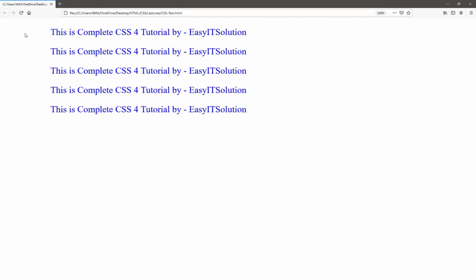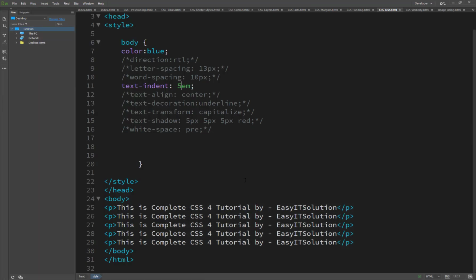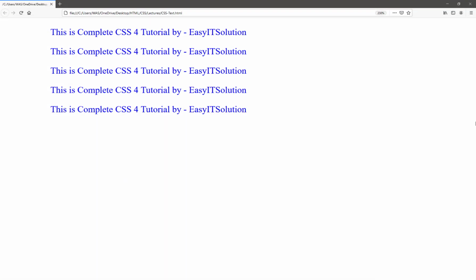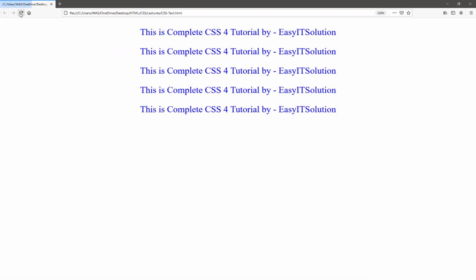So it just sets a margin from the left-hand side to start your application, or letters, and other things. So text indentation is basically the function of text indentation. Alignment is a text alignment to the center. It doesn't start from the right-hand side or left-hand side, it's just centered.